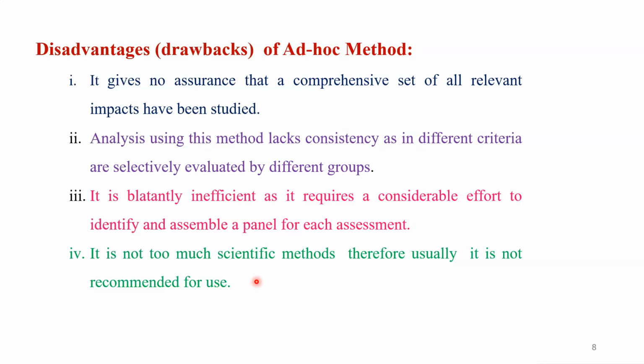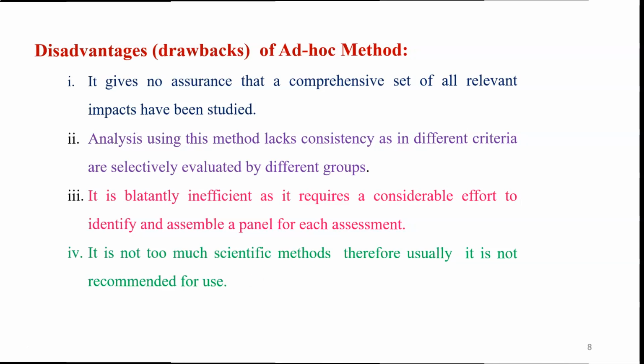When we are going to start any project, maybe a thermal power station or the construction of a multi-purpose project, what will be the actual impact on the air quality, the water quality, the soil quality, and other qualities? We do not carry out any experiment or scientific method to assess these things. So this is a very important drawback of this method. Therefore, in the case of most projects, this method is avoided and not used, due to the lack of scientific nature of this method.